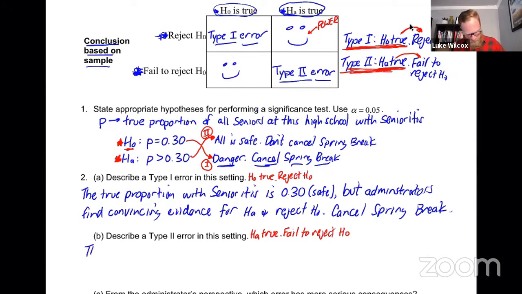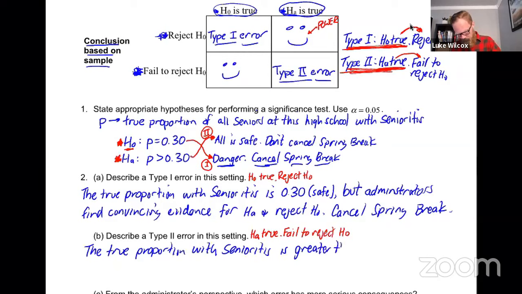So let's start by stating that the alternative hypothesis is true, which says that the true proportion with senioritis is greater than 0.30, right? Greater than 30% with senioritis.